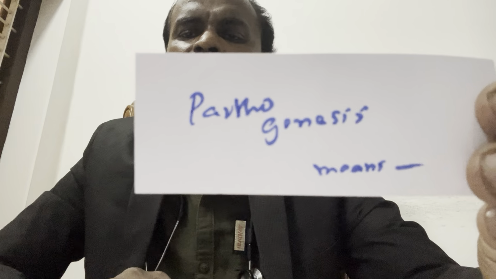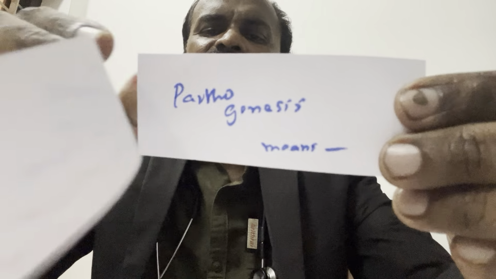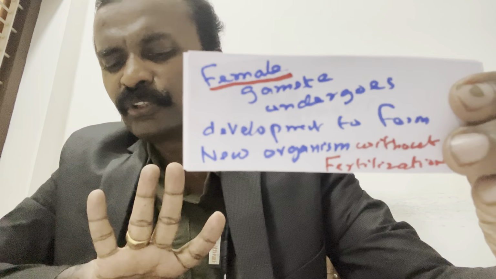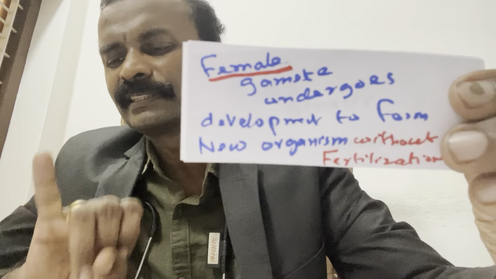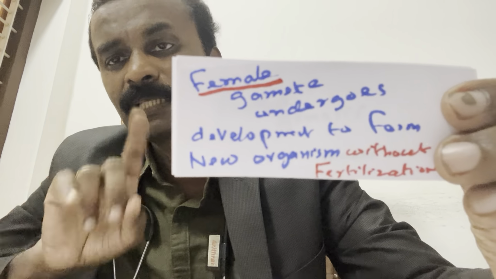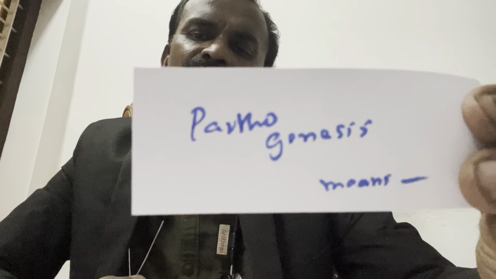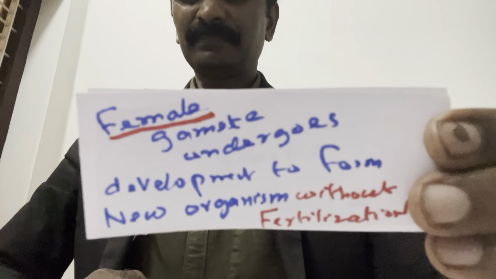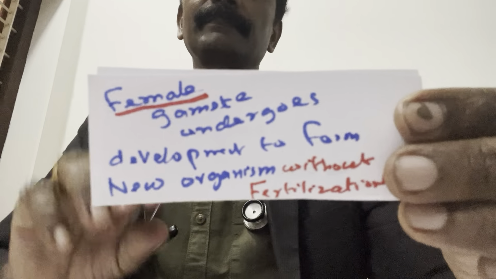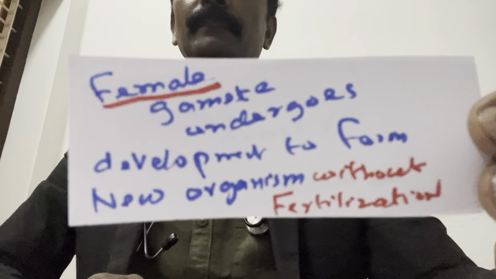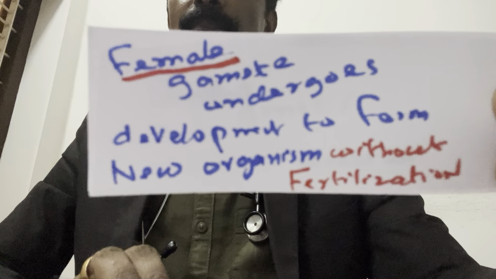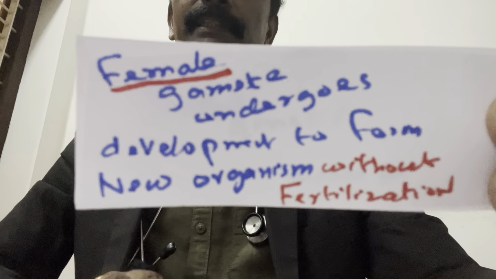That is called parthenogenesis. They will keep this and they will give 4 choices. Some 4 points they will keep. That time you should answer. So what is parthenogenesis?